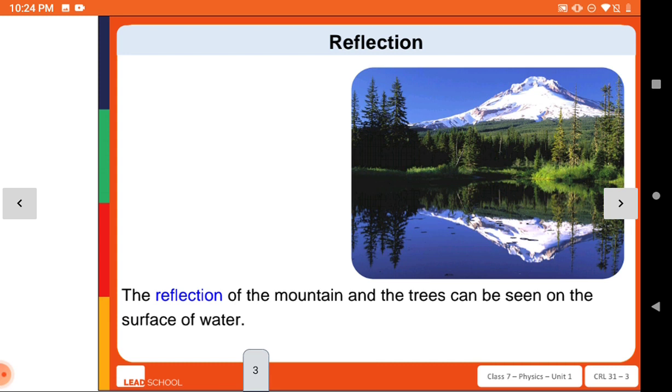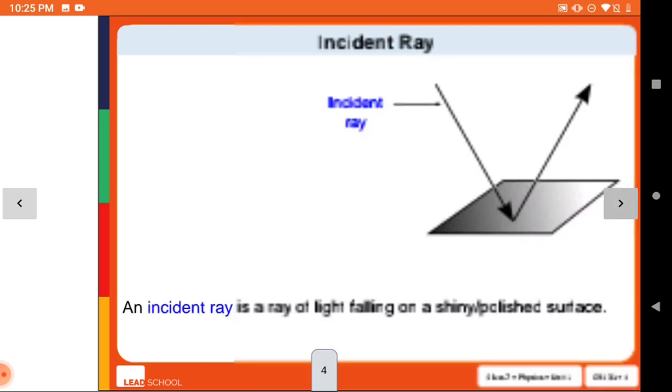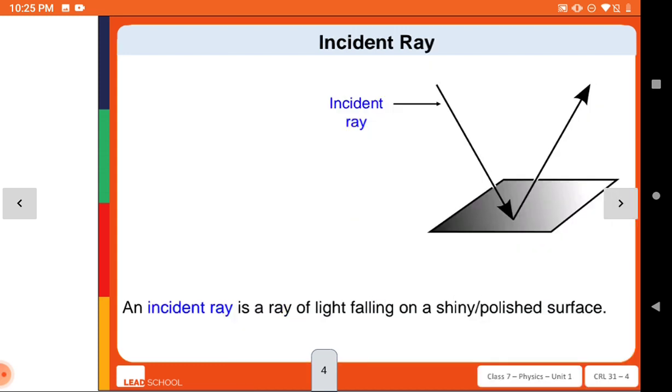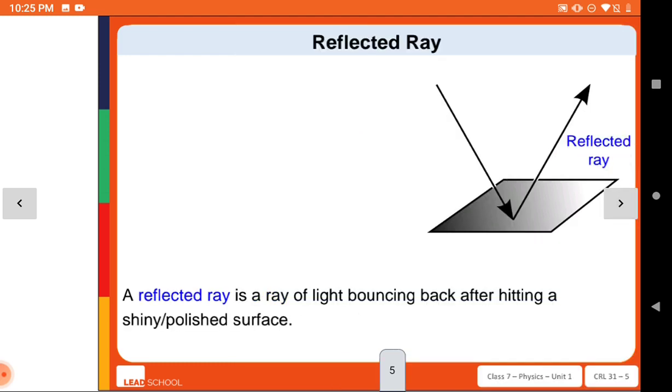So this is another slide which indicates reflection. For example, a mountain reflected in water. What do you mean by incident ray? The original ray which falls on the shining surface is known as the incident ray, and the ray which, after striking, moves in the same plane, bouncing back, is known as the reflected ray.